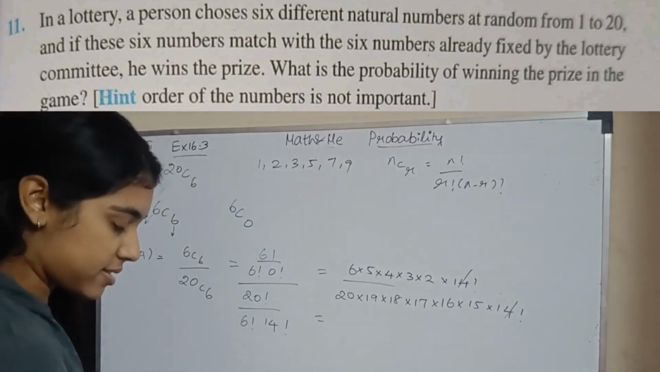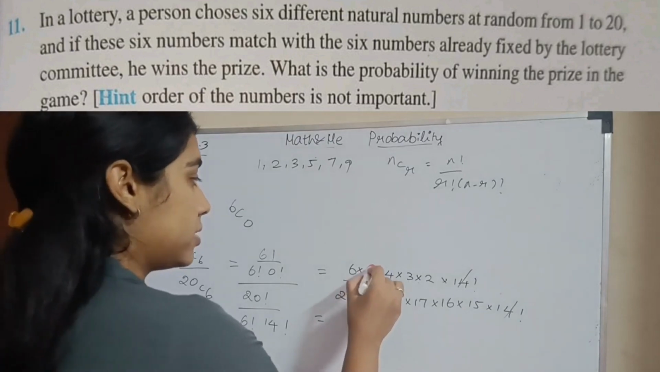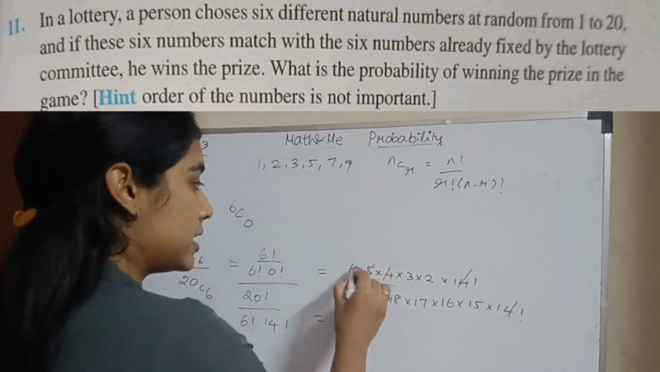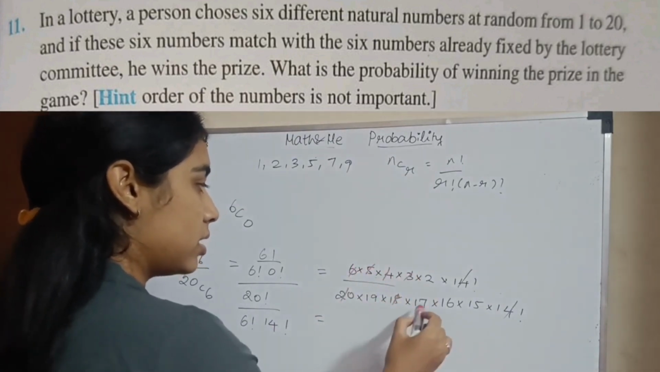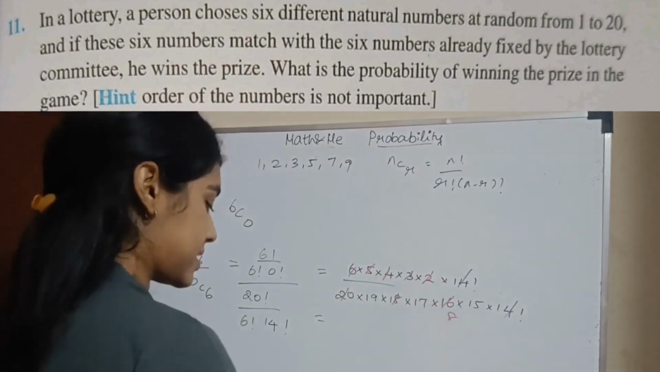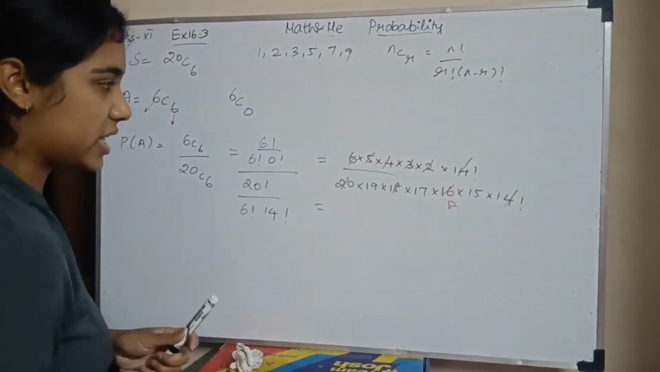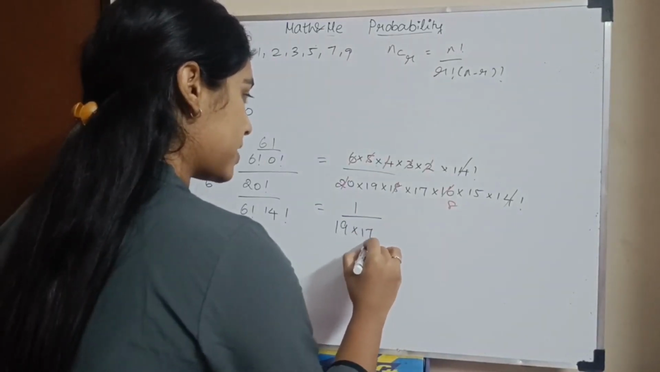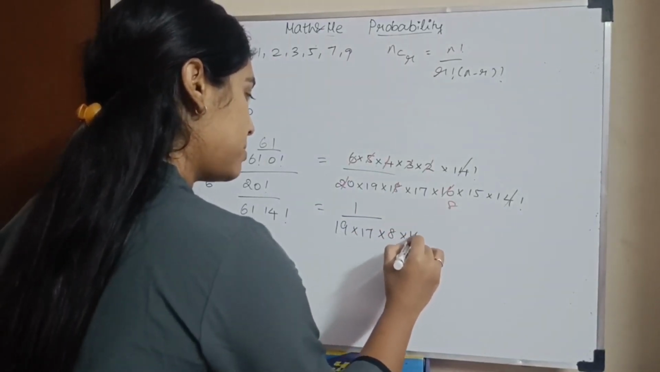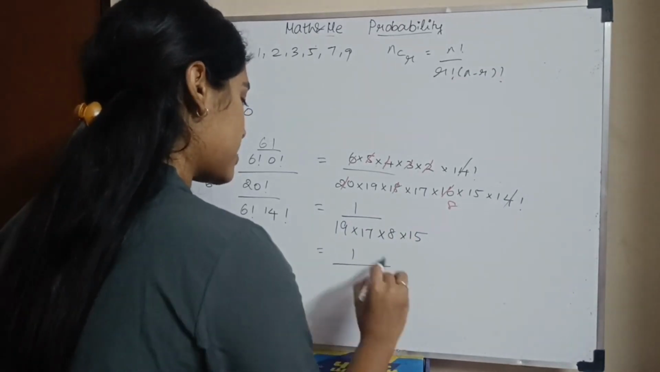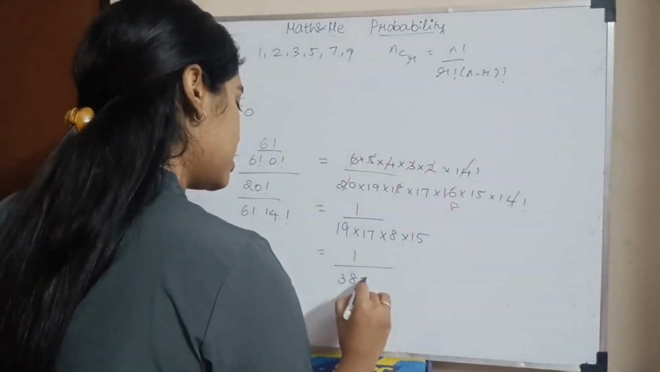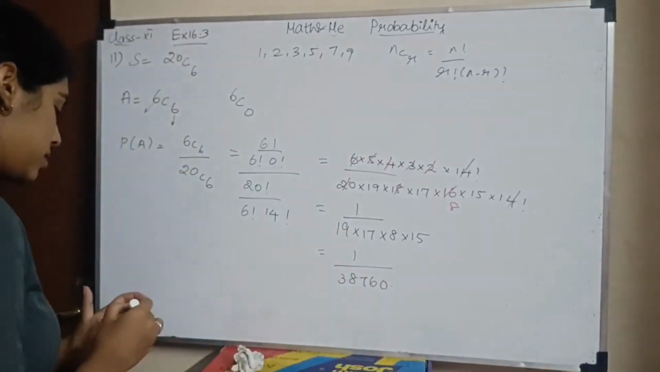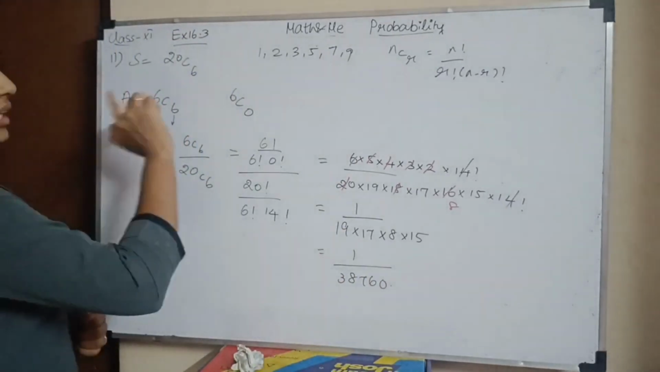I'm going to cancel some values. So 5 4s are 20, 6 3s are 18, 2 8s are 16. This is just an easy way to calculate. So I have 1 divided by 19 times 17 times 8 times 15. What is my final answer? 1 divided by 38760. Okay, understood?